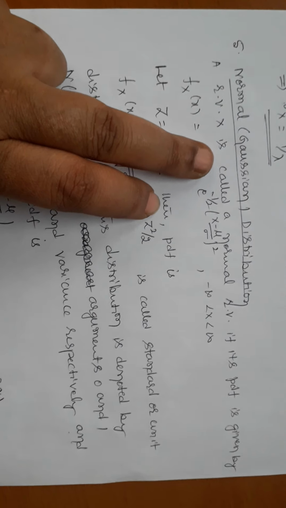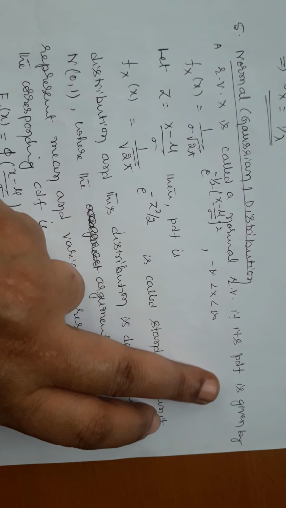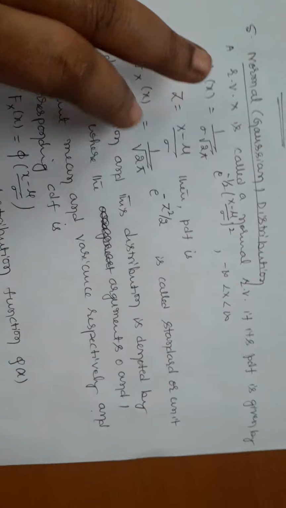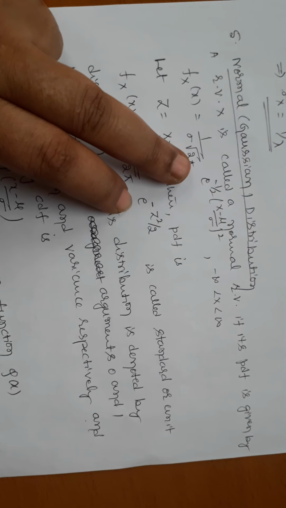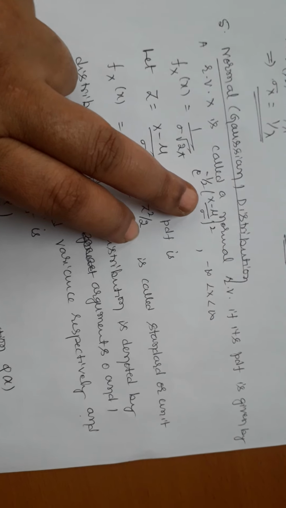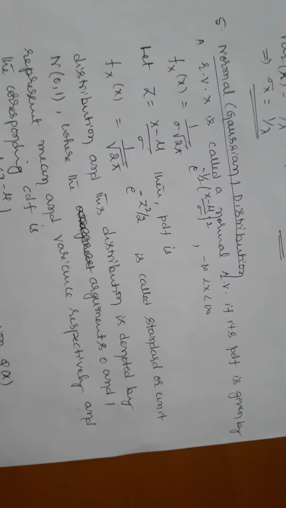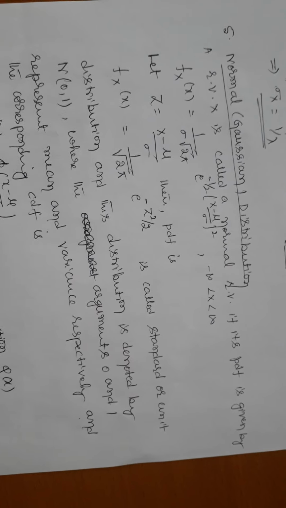A random variable x is called a normal random variable if its PDF is given by fx of x equal to 1 by sigma into root of 2 pi, e power of minus half of (x minus mu by sigma) whole square. That is defined in the entire range, minus infinity to plus infinity.